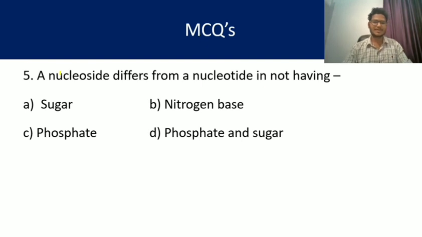Question number 5 for you. A nucleoside differs from a nucleotide in not having what? We know a nucleotide has a nitrogenous base, sugar, and phosphate, all these three, but a nucleoside is without phosphate. So the answer is C, that is, the nucleoside differs from the nucleotide in not having phosphate.